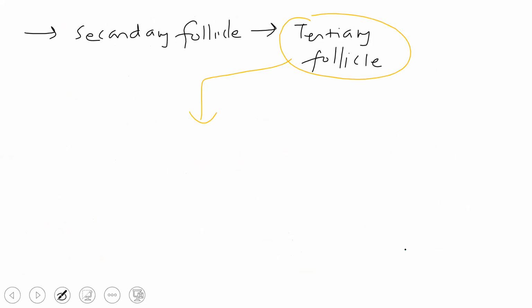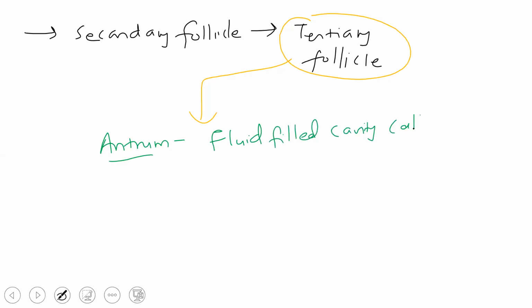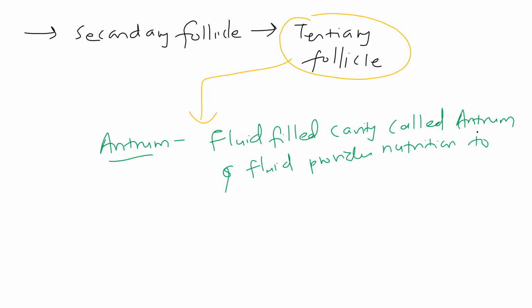So this tertiary follicle will show something termed as antrum. It will show a fluid filled cavity called antrum, and the fluid provides nutrition to the developing follicle.